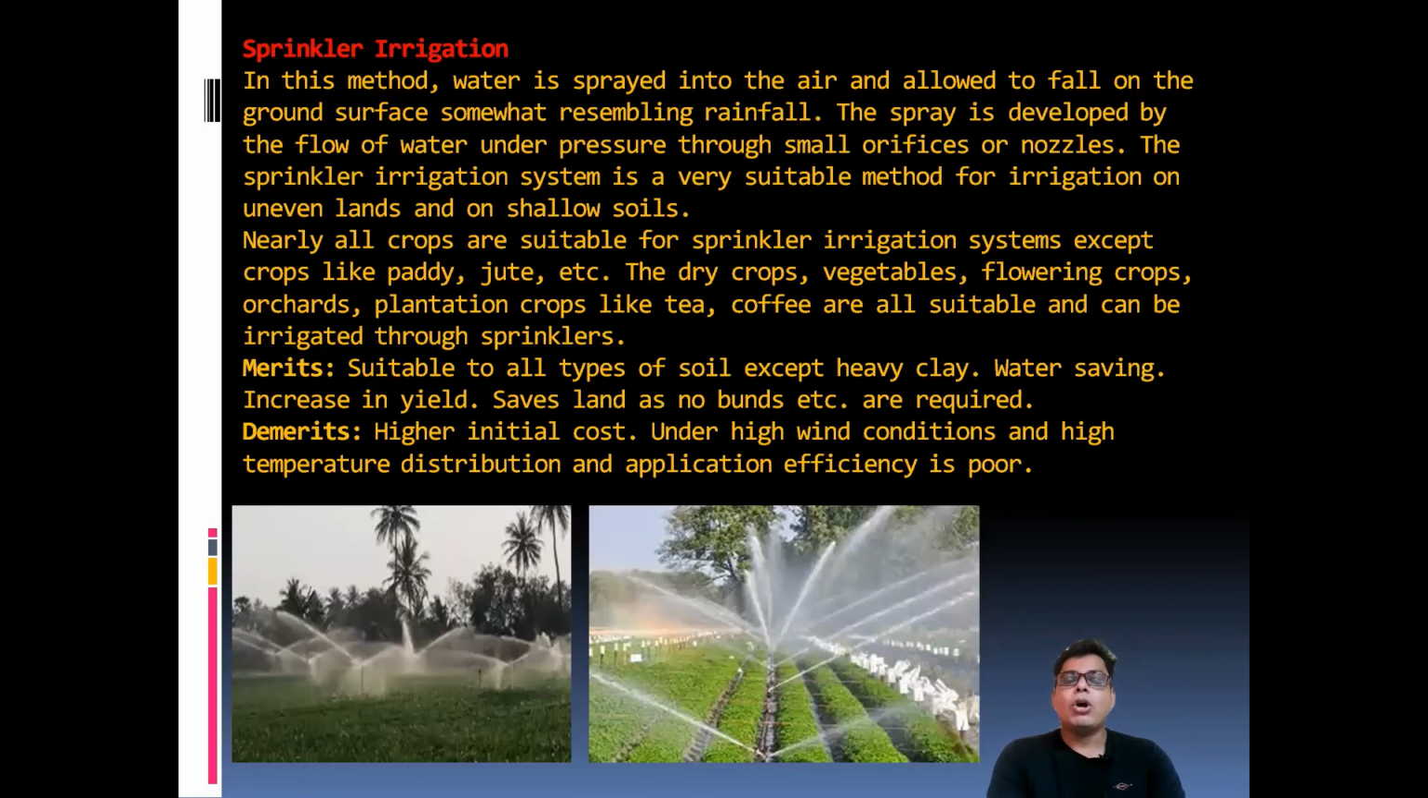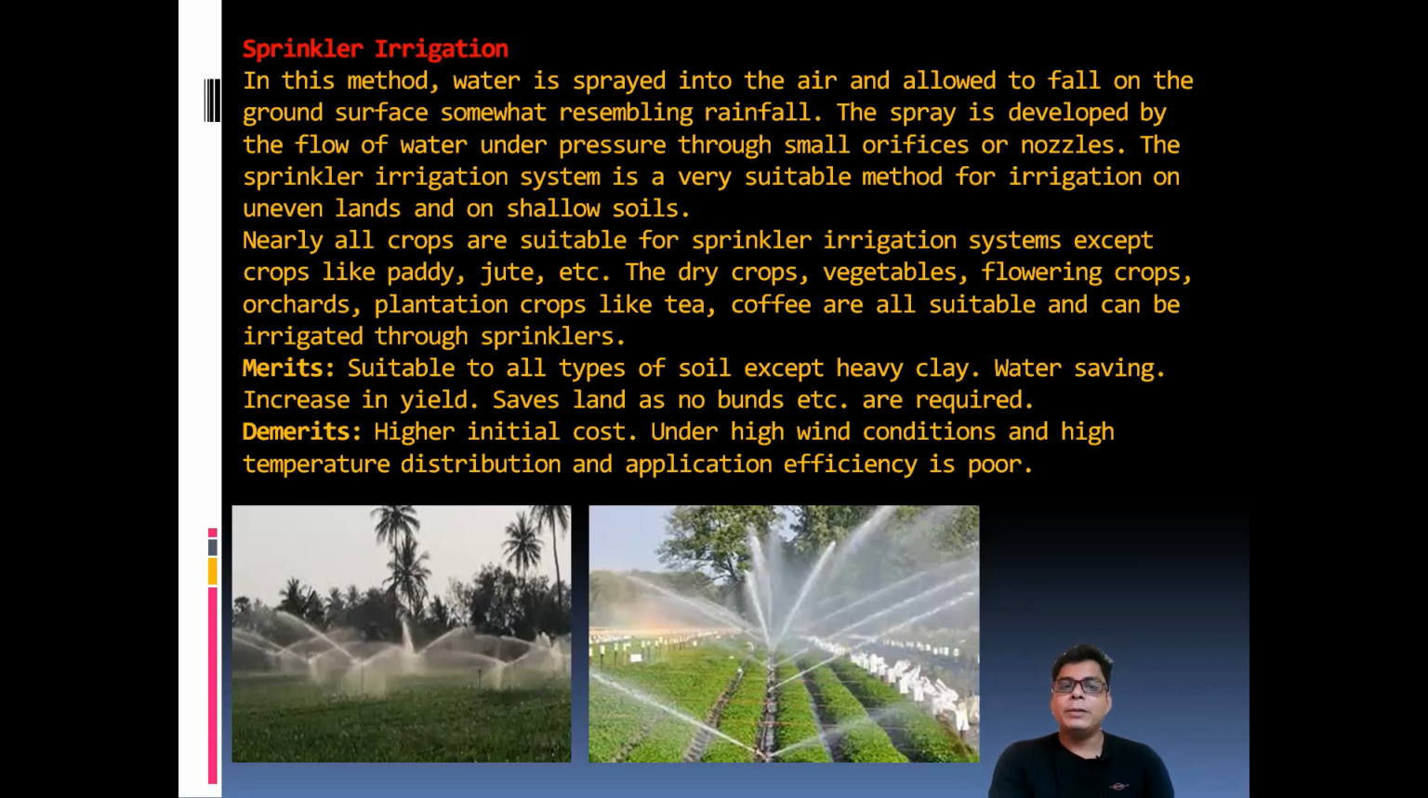Nearly all crops are suitable for the sprinkler irrigation system. It is very suitable for paddy, jute, vegetables, and also for floriculture, orchards, plantations, coffee, and tea. So this method is widely used for commercial purposes. It is suitable for all types of soil except heavy clay soil. It saves water, increases the yield, and saves land as no bunds etc. are required.